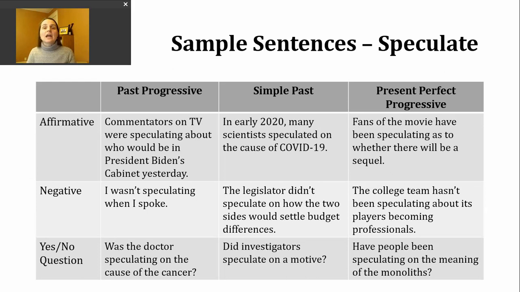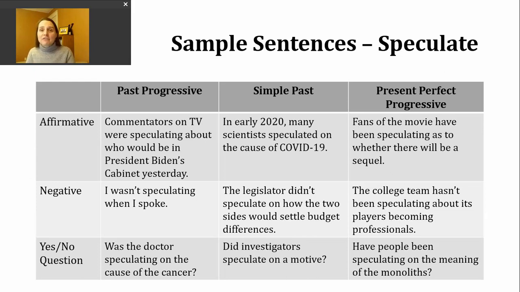Now let's take a look at the simple past tense. We're using this verb tense to describe something that was completed at a definite or known time in the past. So sometimes there will be a time reference or a time signal that tells us that it's a definite or known time. Sometimes it's implied as part of a conversation or part of a paragraph that we're reading.